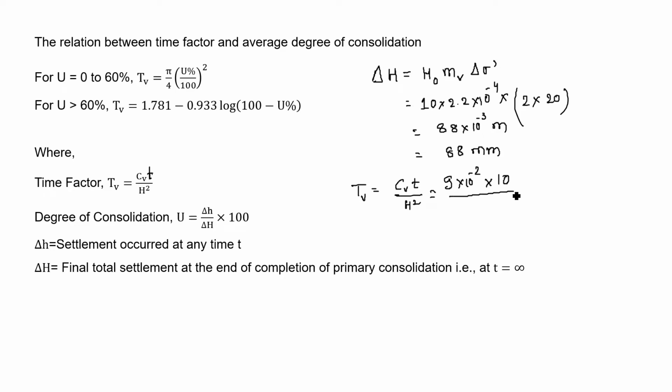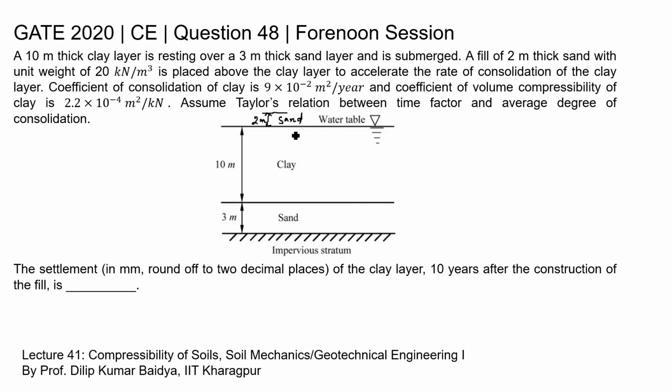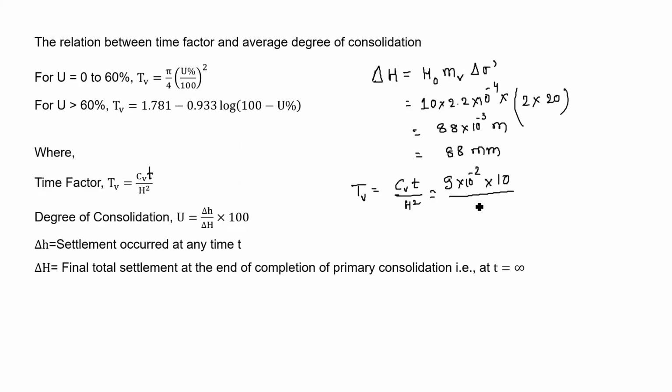Now this H is the drainage path. After the placement of sand, the expulsion of pore water will be done from both sides, that is from the bottom as well as from the top. That is, this clay layer is confined between two permeable strata. So the drainage path will be the total thickness divided by 2, that is 10 by 2, that is 5 meter. So 5 square.